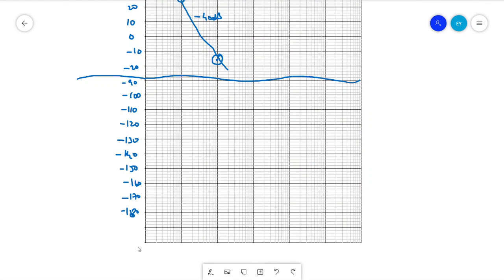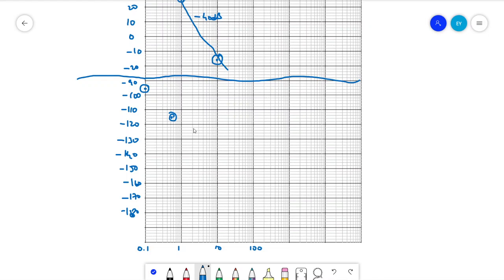So on the axis 0.1, 1, 10, 100. At 0.1 we got minus 96, somewhere here. For 0.5, we got minus 117; the axis goes 0.1, 0.2, 0.3, 0.4, 0.5, so minus 117 is somewhere here.